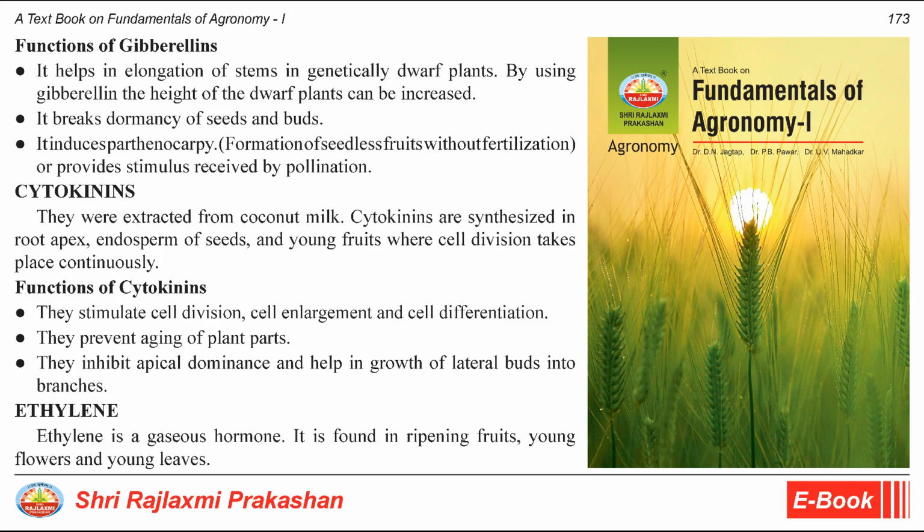Functions of gibberellins. It helps in elongation of stems in genetically dwarf plants. By using gibberellin, the height of the dwarf plants can be increased. It breaks dormancy of seeds and buds. It induces parthenocarpy, formation of seedless fruits without fertilization, or provides stimulus received by pollination.